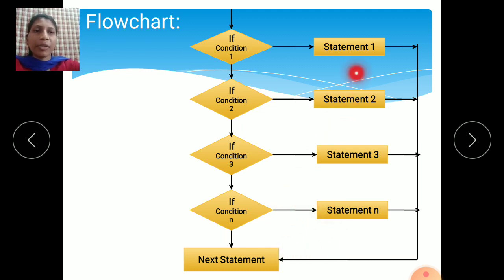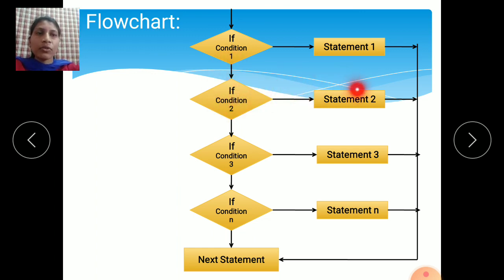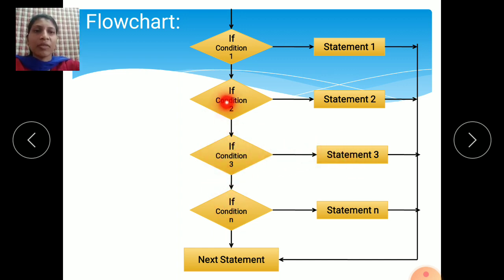This is the meaning of a flowchart. It shows the flow of logic, means how this logic flows. If this condition is true, this part is executed. If this condition is false, the cursor comes here. If this is true, it comes here. If this is false, it comes here. If this is true, it comes here. If this is false, it comes here. Like this. A flowchart shows the logic of the program, means how your program is working.